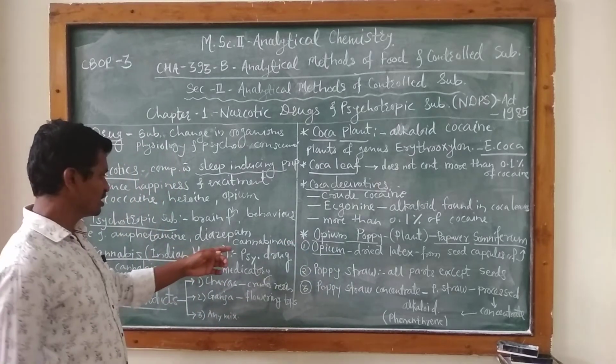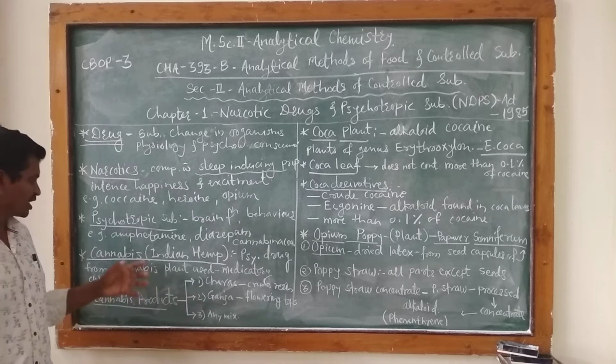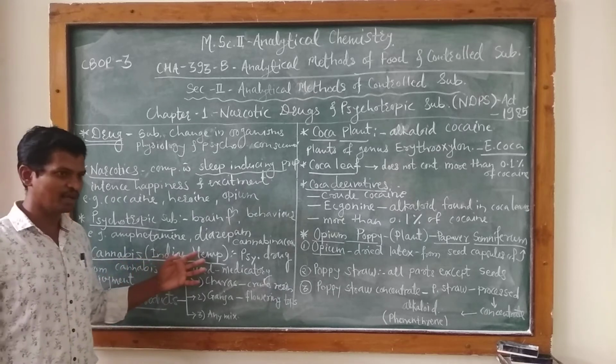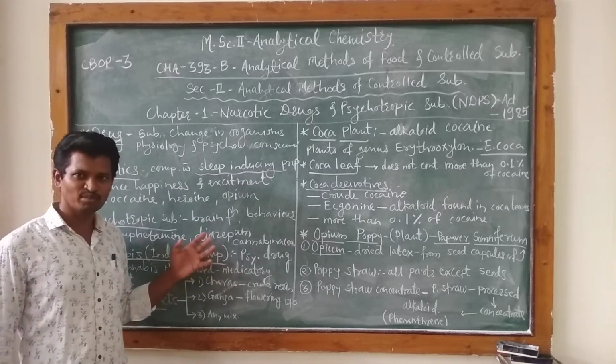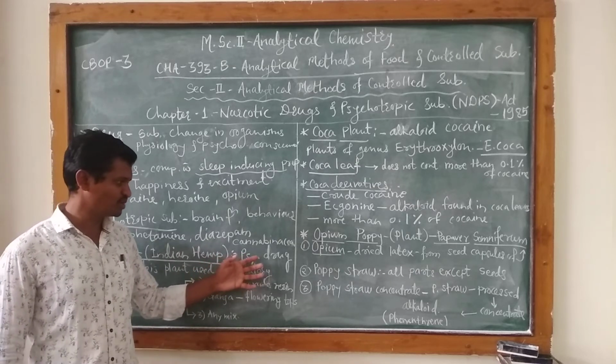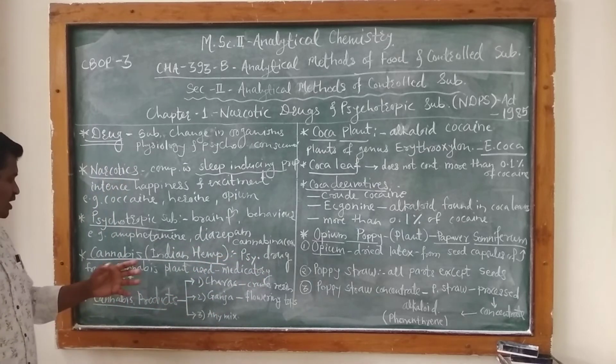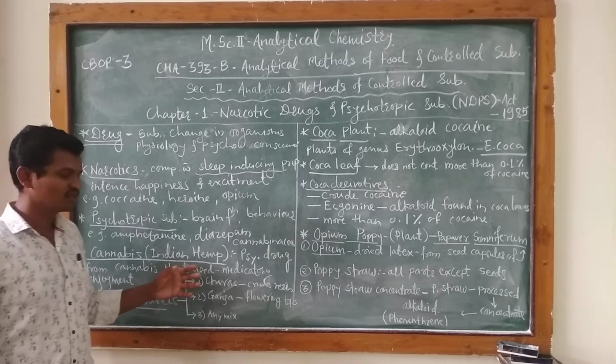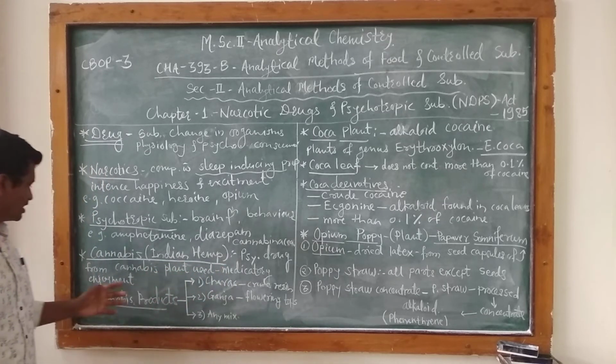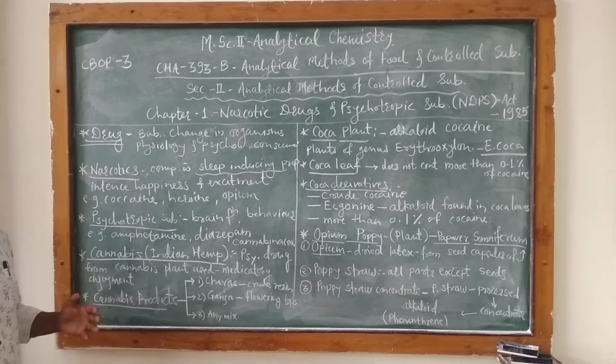The family Cannabinaceae includes the cannabis plants. It is also called Indian hemp, and from this plant a psychoactive drug used for medicinal or enjoyment purposes is derived.